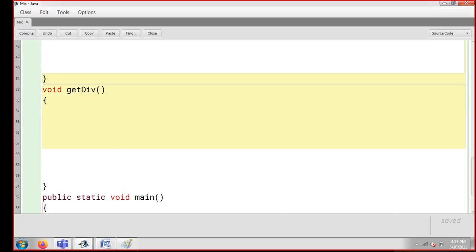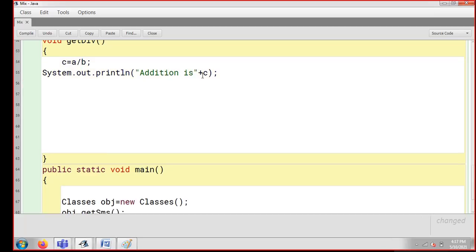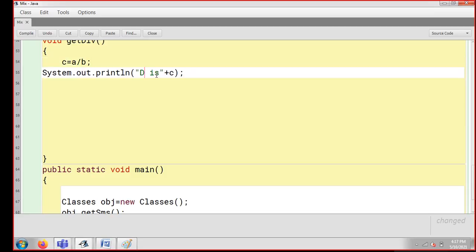I'm going to come up here to division, and I'm going to paste the same thing here, but here I'm going to divide. So I'm putting a slash here, and I'll be getting my answer in C, and I'm simply writing division here. So I'll get to know the answer here. While I'm calling get division, I'll get my answer here.